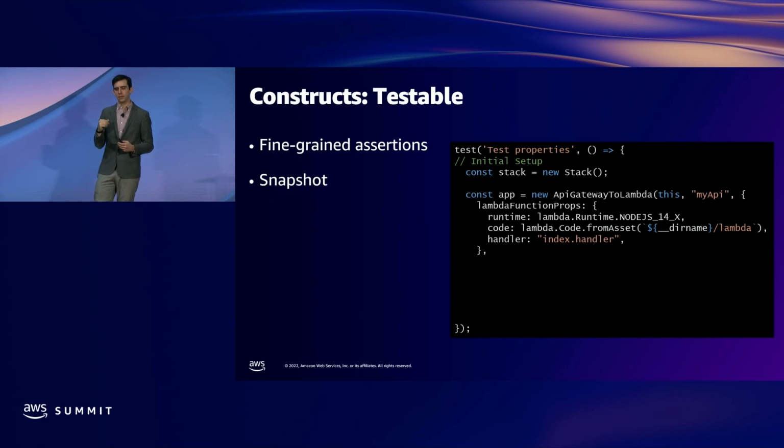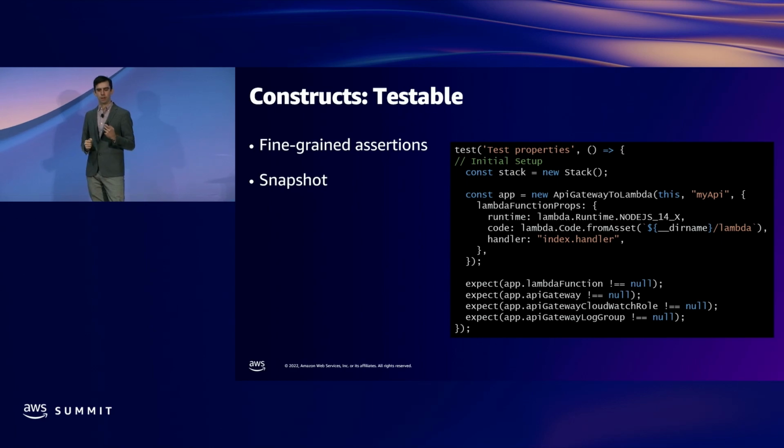But with CDK, you also have the ability to make fine-grained assertions about the state of an application that you're putting together. So you can build unit tests. You're also able to take snapshots, so go through the synthesis process, capture the CloudFormation template that's generated, and then as you go through and make changes to your application, you can compare the snapshot version with the current state of your application, so you can catch any accidental regressions, any changes you didn't mean to make.